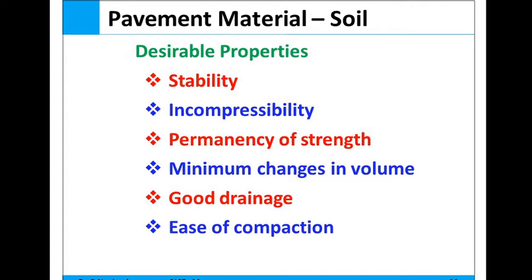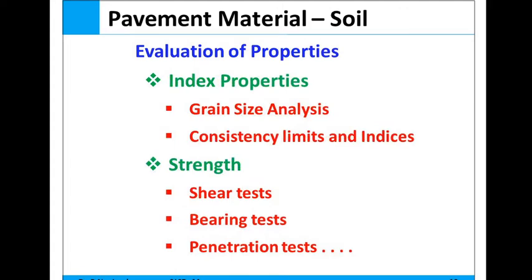Next, minimum changes in volume, that is, the properties of swelling and shrinkage. So the soil should have minimum changes in volume. Next, it should act as good drainage and be easy for compaction. So these are the desirable properties of soil: stability, incompressibility, permanency of strength, minimum changes in volume, good drainage, and ease of compaction. So this is about the soil and its different properties.